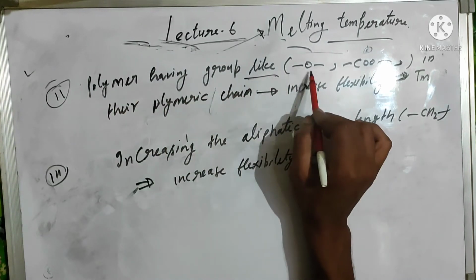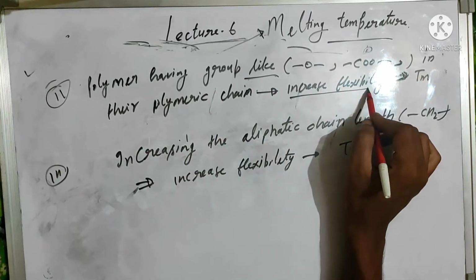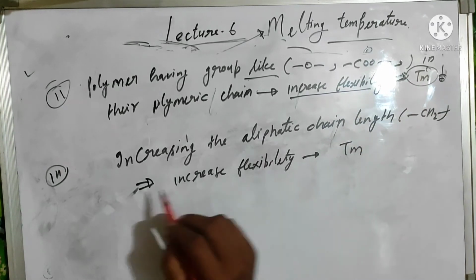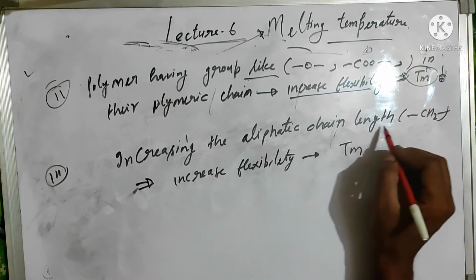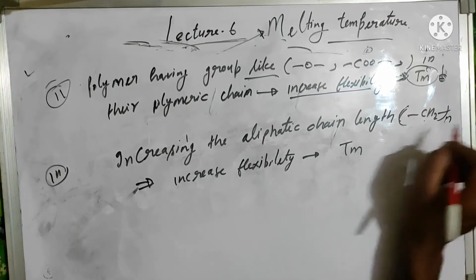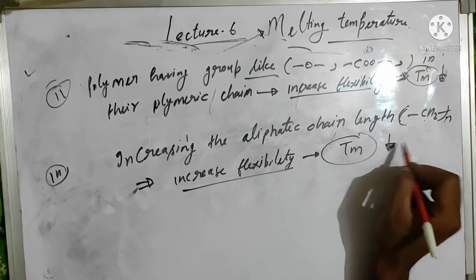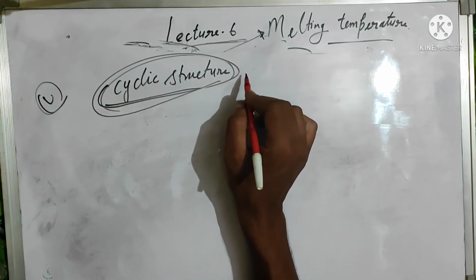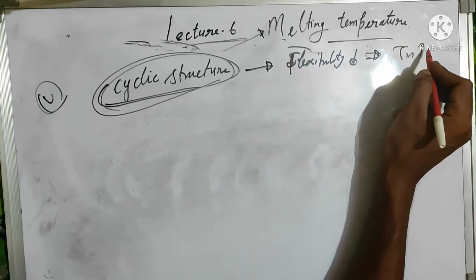A polymer having groups like OR, COO in its main polymeric chain has increased flexibility of the polymeric chain. That's why their melting point will decrease. In the case of increasing the aliphatic chain length of the main polymeric chain, that means CH2 length, they increase their flexibility. That's why their melting point will decrease. The presence of a cyclic structure in the repeat unit restricts the rotation, that means decreases flexibility, and increases the melting point.